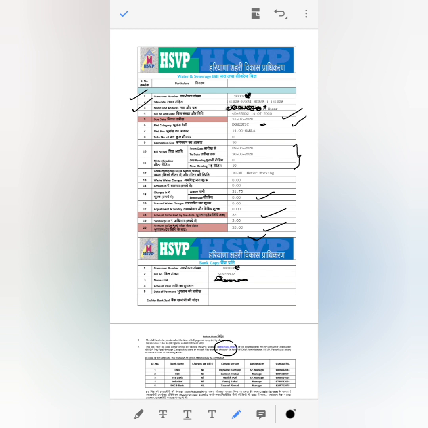So now whenever you get your water bill at home, you have to very carefully study your bill.